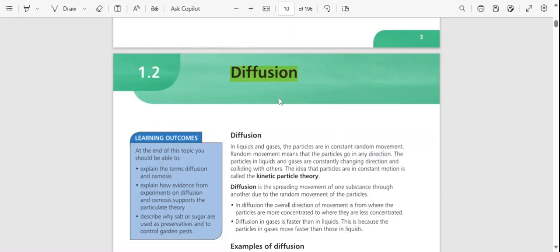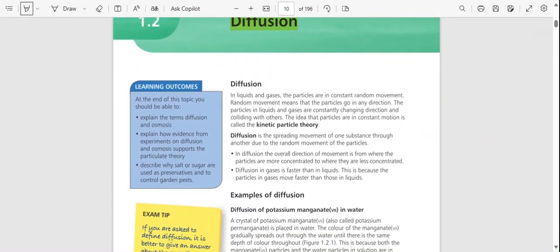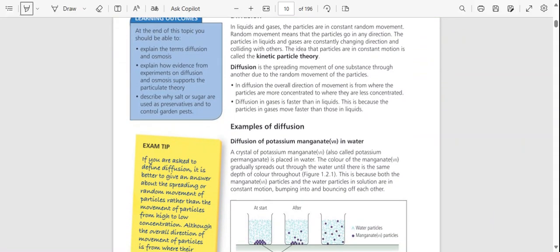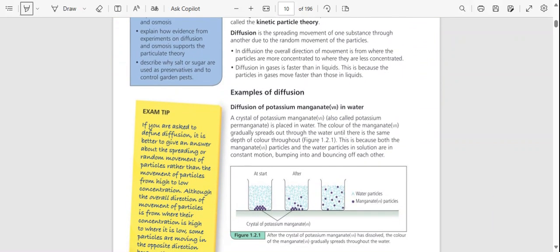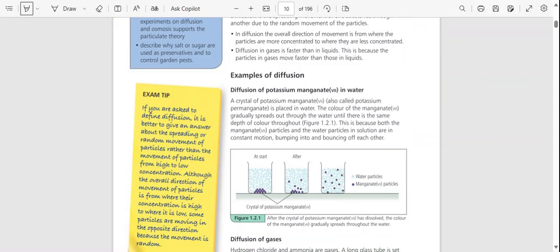So we have diffusion. In liquids and gases, the particles are in constant random movement. Random movement means that the particles go in any direction. The particles in liquids and gases are constantly changing direction and colliding with others. The idea that particles are in constant motion is called the kinetic particle theory. Diffusion is the spreading movement of one substance through another due to the random movement of the particles. In diffusion, the overall direction of movement is from where the particles are more concentrated to where they are less concentrated.